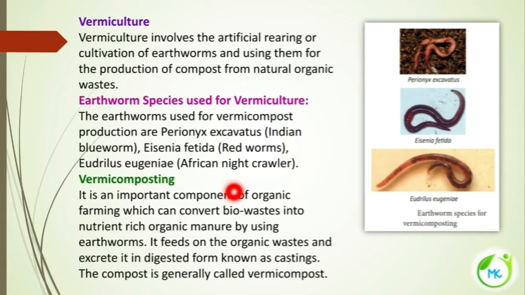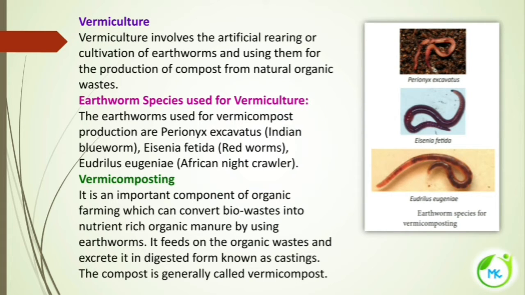Next is vermicomposting. This is an important component of organic farming and it can convert bio waste into nutrient rich organic matter by using earthworms. So the bio waste can be converted into organic manure. The earthworms feed on the organic waste and excrete it in digested form known as castings. And this compost is generally called vermicompost.